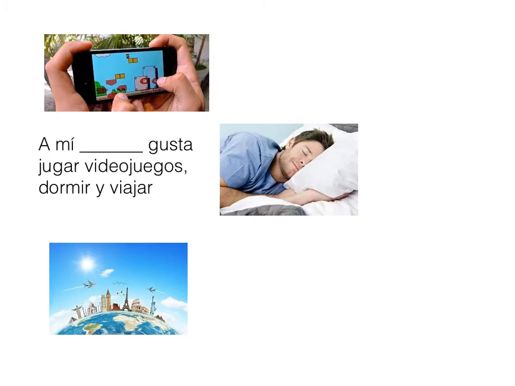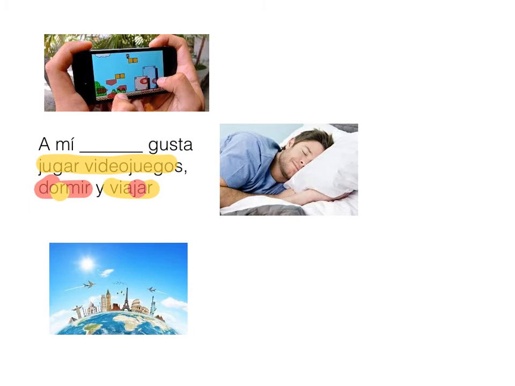This slide is to show you that even when we have 3 distinct actions, dormir, viajar, playing video games, sleeping, and traveling, the verb here, gusta, is still going to be in the singular. It's not going to change. Whenever it's a verb that you like, an action you like, even if it's a bunch of actions, the verb doesn't change. What we do need to do is know what indirect object pronoun we put in the blank.